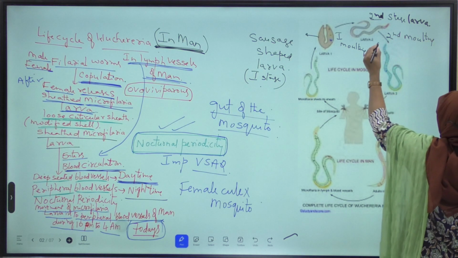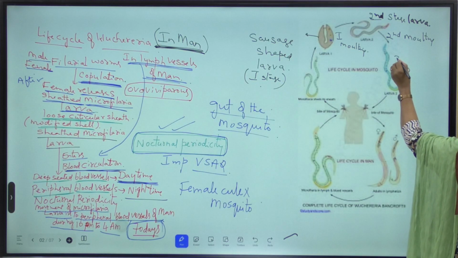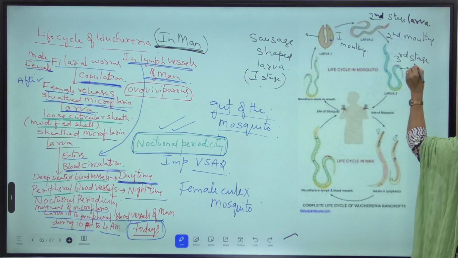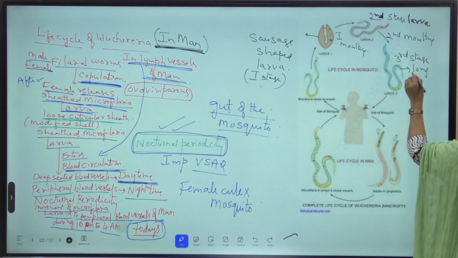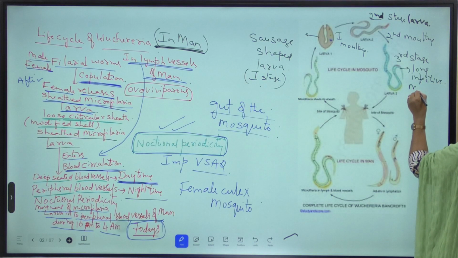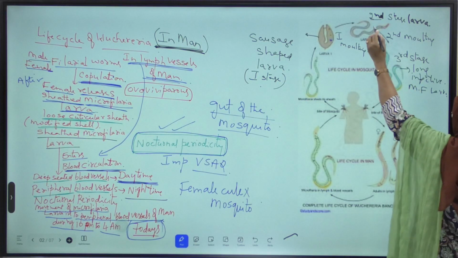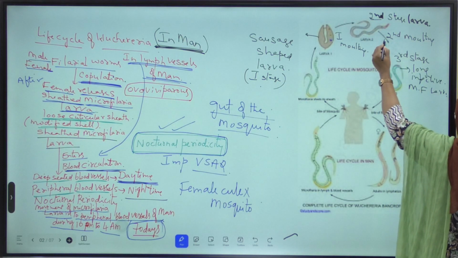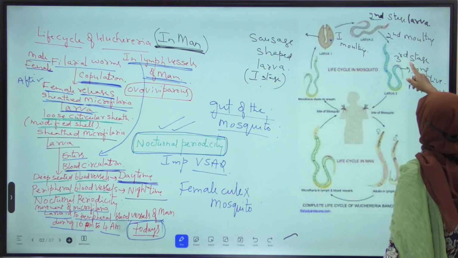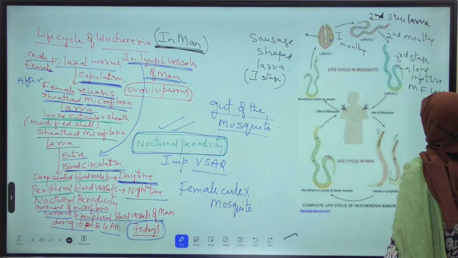Second stage larva undergoes second molting and forms third stage long infective microfilaria larva. This second stage larva undergoes second molting in the thoracic muscles of the mosquito and becomes third stage long infective microfilaria larva.